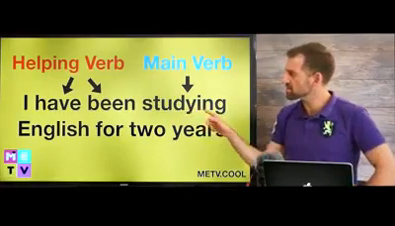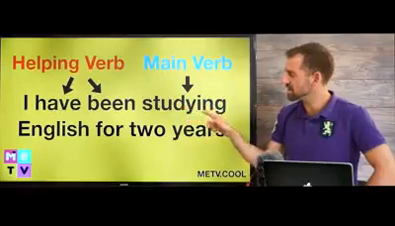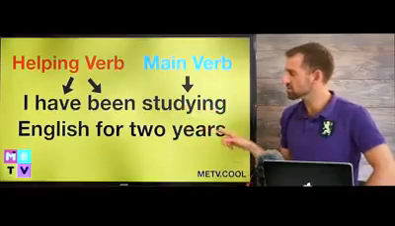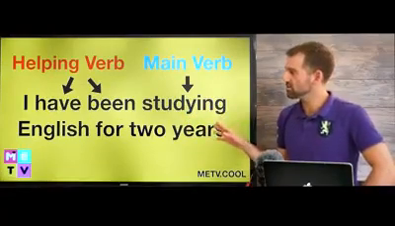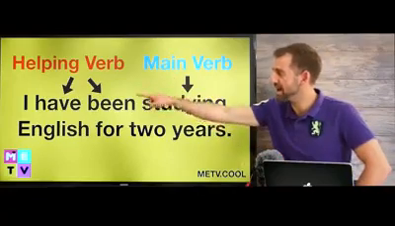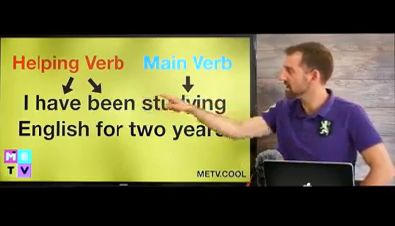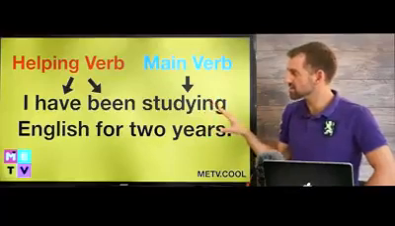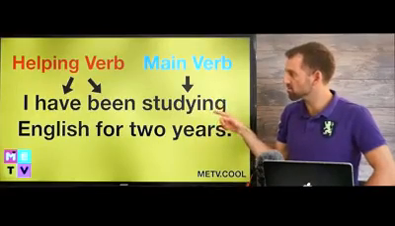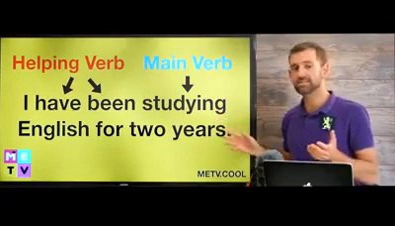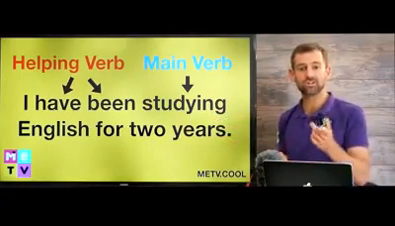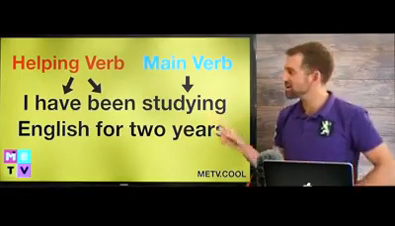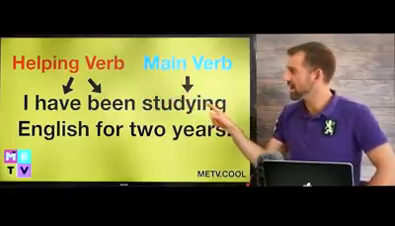Okay, let's take a look at this example. I have been studying English for 2 years. That's a great sentence. Look, we have two helping verbs, have and been. And we have a main verb, studying. Okay, this sentence is actually the present perfect continuous tense in English. So I've already taught you one verb tense, right? So see, we have two helping verbs and a main verb.